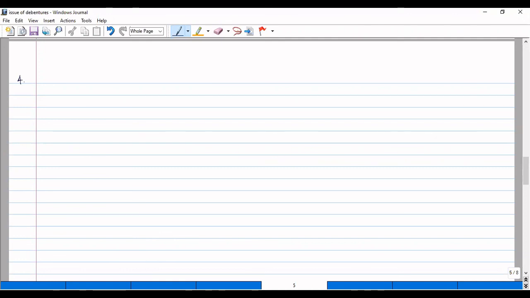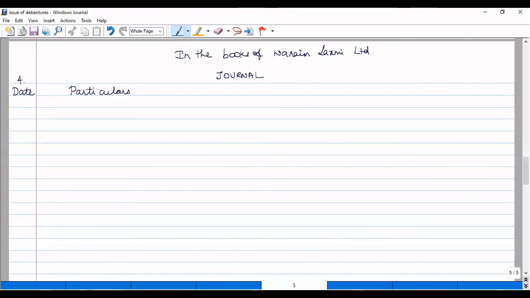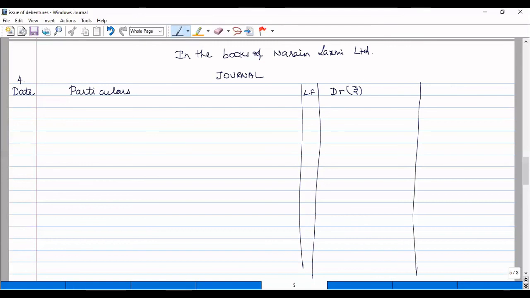So first we'll write in the books of Narain Lakshmi Limited, journal, with date, particulars, ledger folio, debit amount and credit amount.